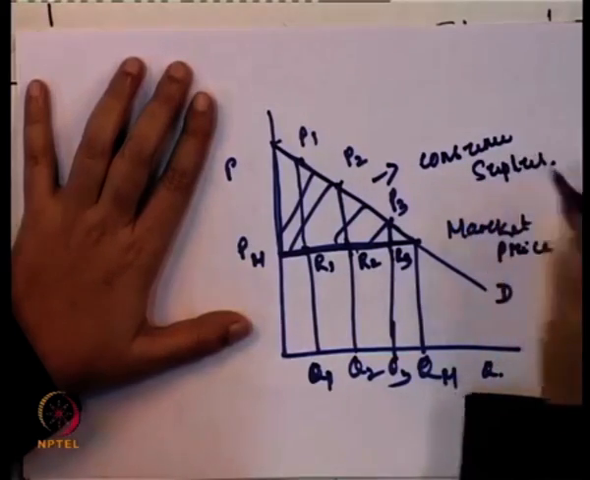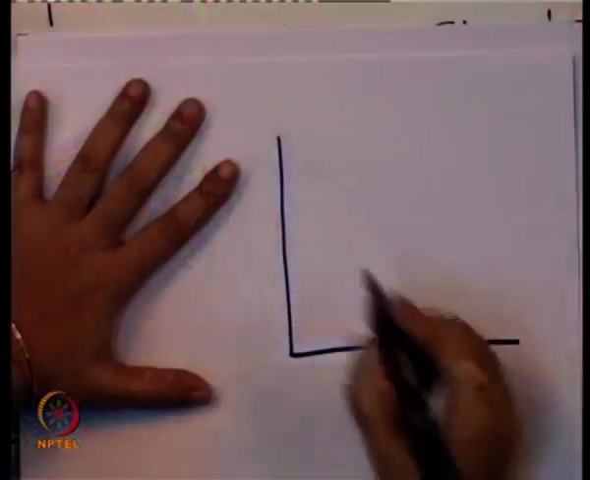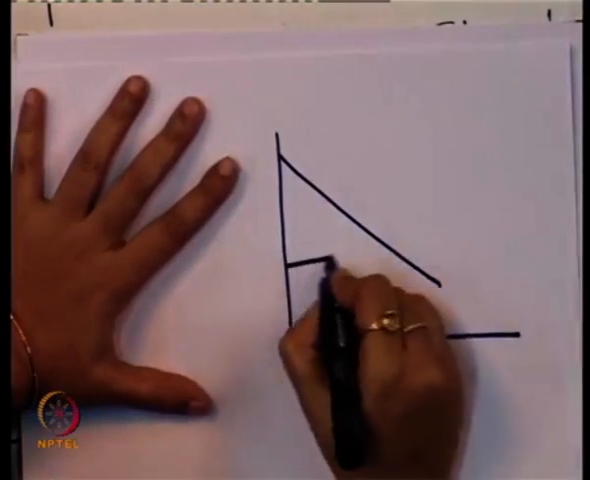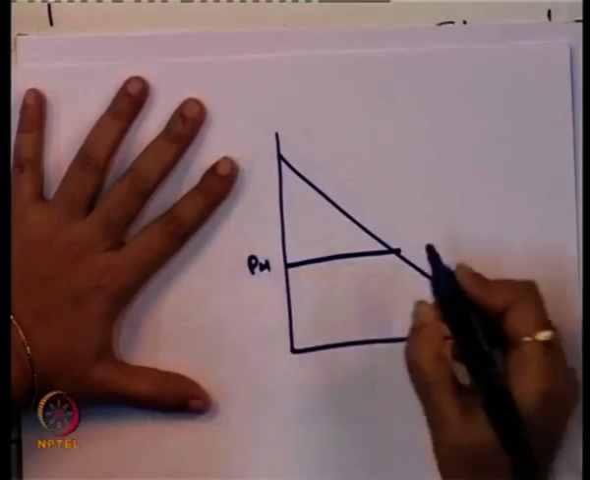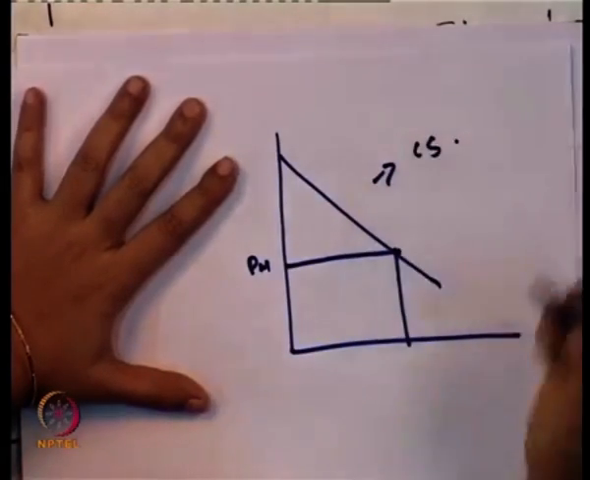So, consumer surplus is nothing but the difference between what the consumer is actually ready to pay and what he is actually paying in the form of the market price. Now, what happens when there is an increase or decrease in the market price? If you take the previous example, this is our market price, which is equal to PM, and this is the total consumer surplus area.